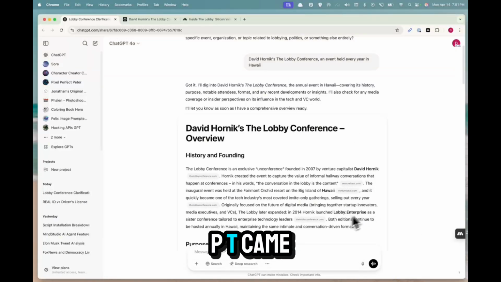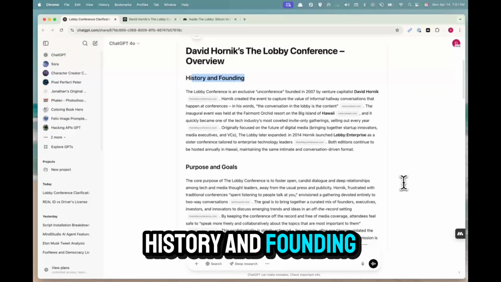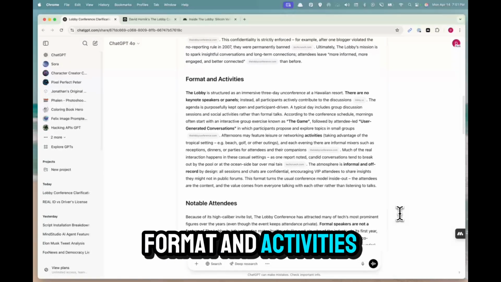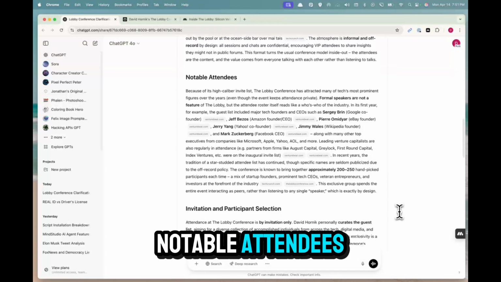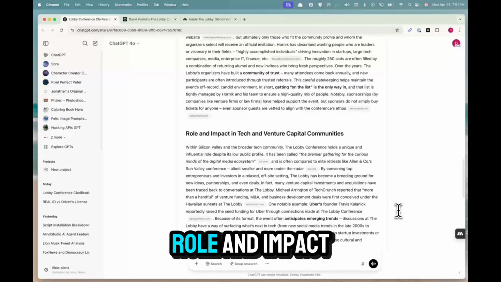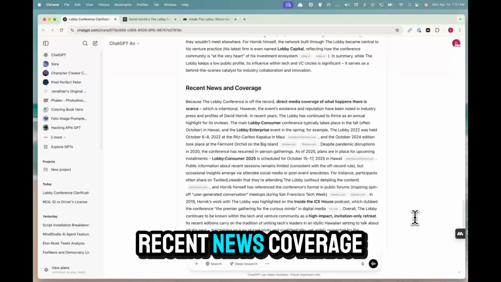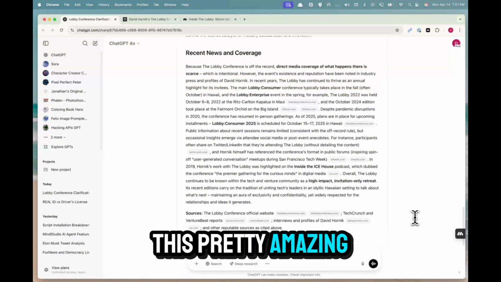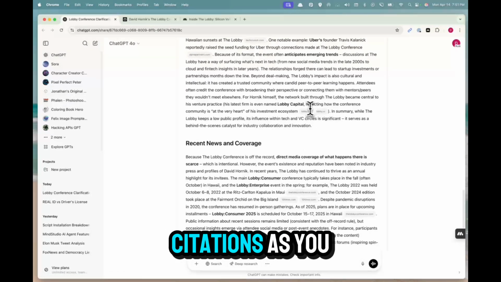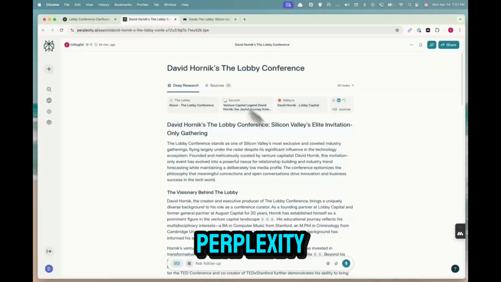And this is what ChatGPT came up with. So let's quickly take a look at it. History and founding, purpose and goals, format and activities, notable attendees, invitation and participant selection, role and impact in tech and venture capital communities, recent news coverage. This is pretty amazing. Lots and lots of data here, including lots of citations, as you can see. So that's pretty good. Let's take a look at Perplexity.